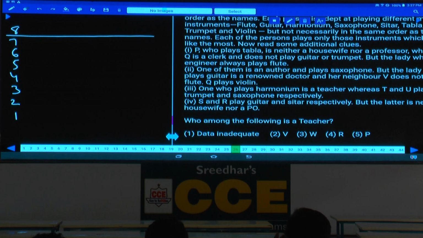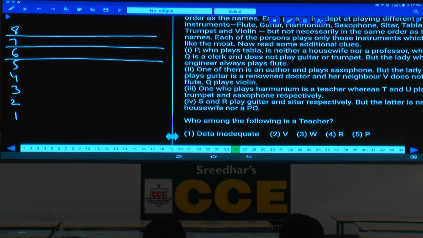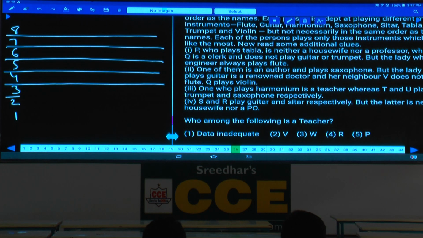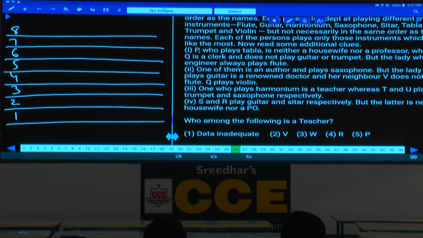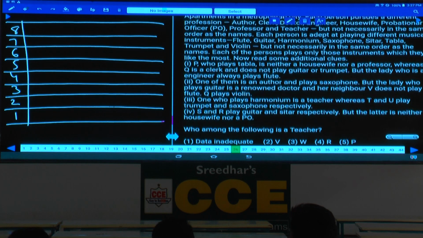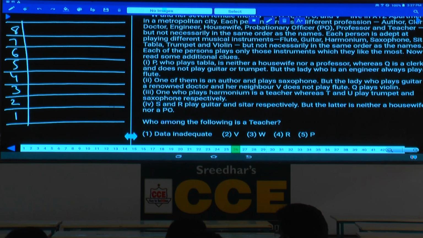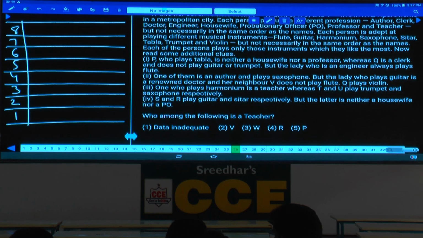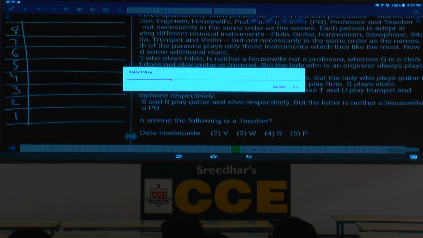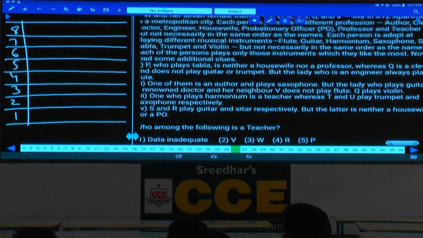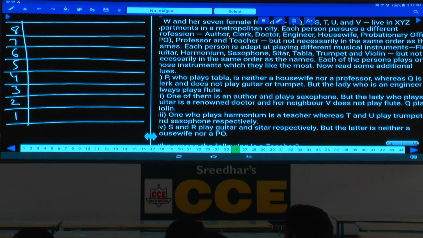Now tell me the person who is staying on which floor and the profession she is pursuing. P, who plays tabla, is neither a housewife nor a professor. The floor is not given, so we can fix these persons anywhere like this, isn't it?